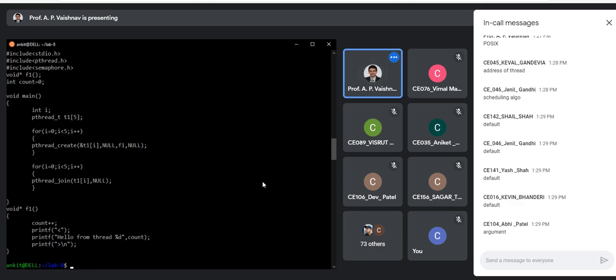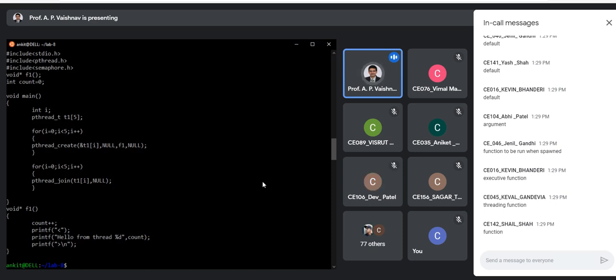And the third argument is what? It is a function. Basically, it is the address of the function. But when we are using a function and we want to pass the address, we don't write the ampersand in C. So basically, you are passing the address of the function over here.